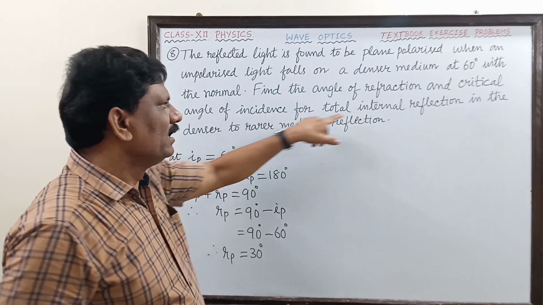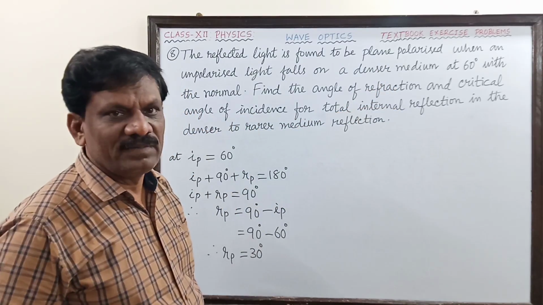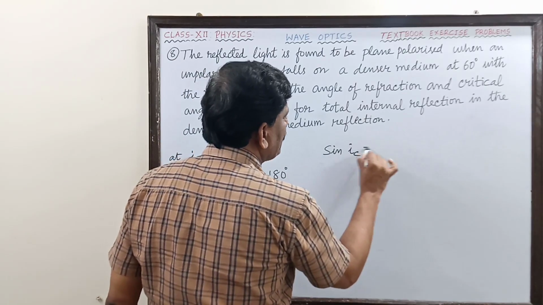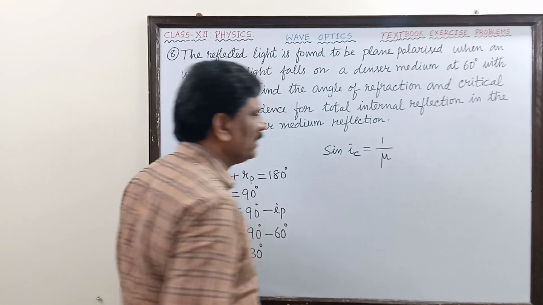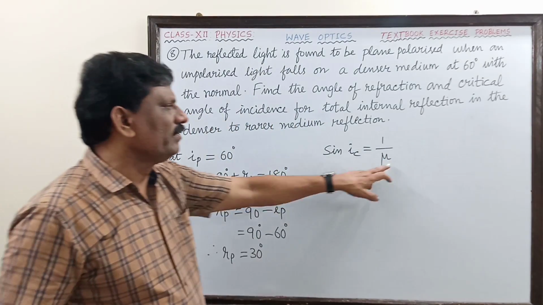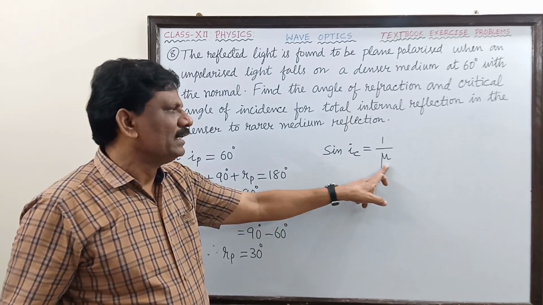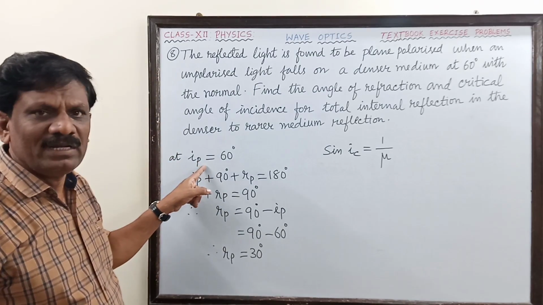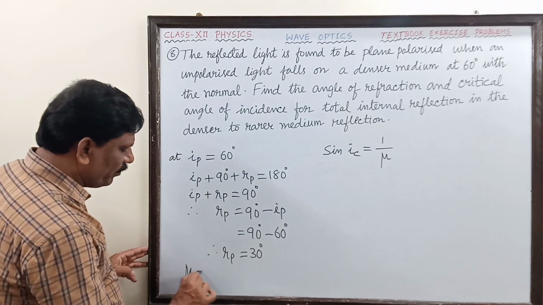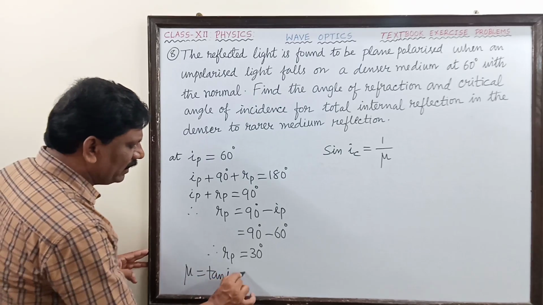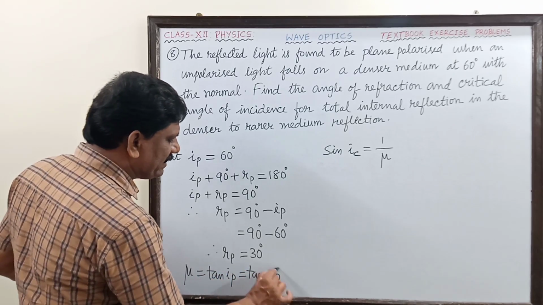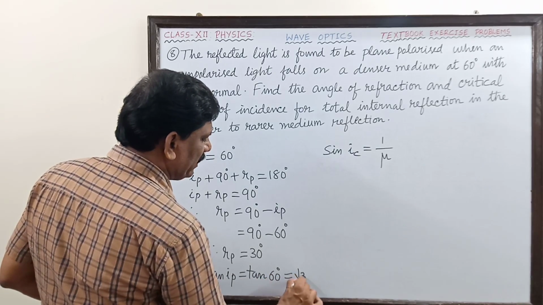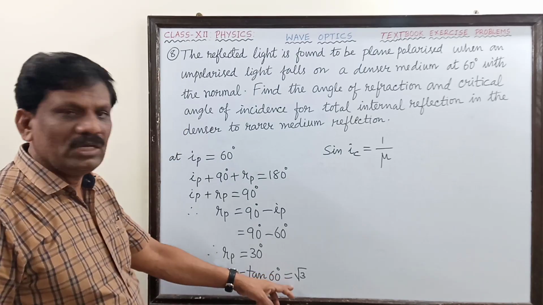Now what next is the critical angle of incidence. Okay. So sine of I critical is equal to 1 by mu. This expression we are going to use. For that, what we require is the mu. Is it not? So from Brewster's law, we can determine the refractive index of the medium once we know the angle of polarization. So mu is equal to tan of IP. So that is equal to tan of 60 degree. So tan 60 is equal to what? Root 3. Tan 60 is root 3.